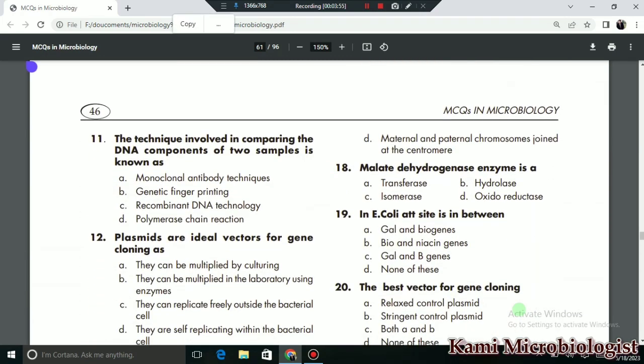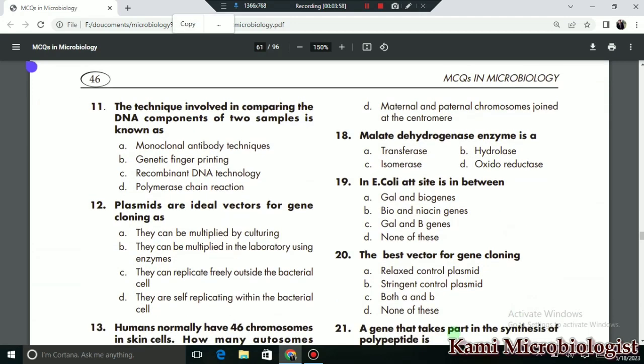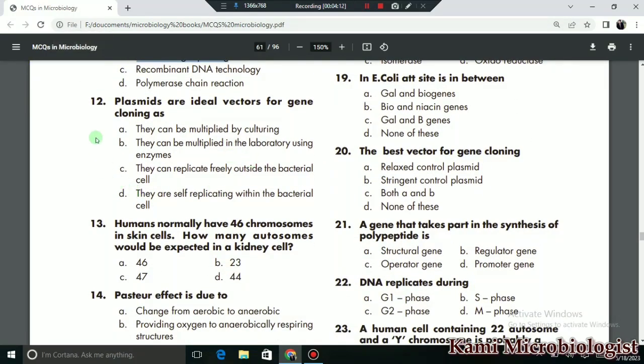Then we have MCQ number 11 that says that the technique involved in comparing the DNA component of two samples is known as what? It is known as genetic fingerprinting. So B is the correct option. Then MCQ number 12 says that plasmids are ideal vectors for gene cloning. What do we call that? They are self-replicating within bacterial cells. So D is the correct option.